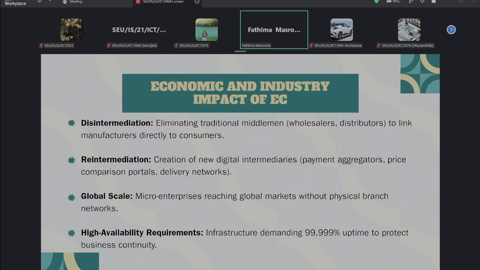So when you eliminate traditional middlemen like the distributor and retailer, we can eliminate those parties. We can directly make the purchase from the manufacturer. We can maintain the relationship directly between the customers and manufacturers. We do not need a middle party like a distributor or retailers. So we are eliminating some traditional middlemen. These things we can call